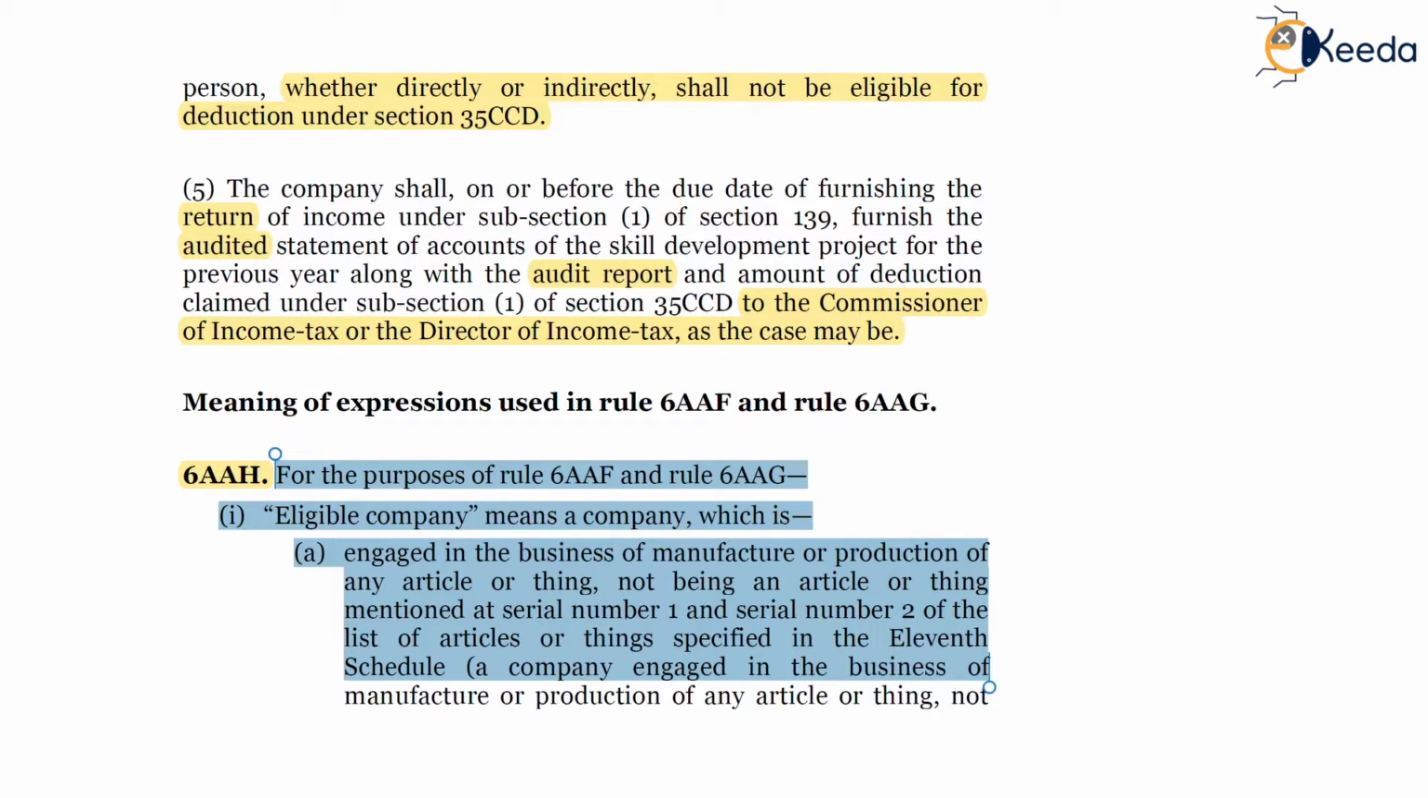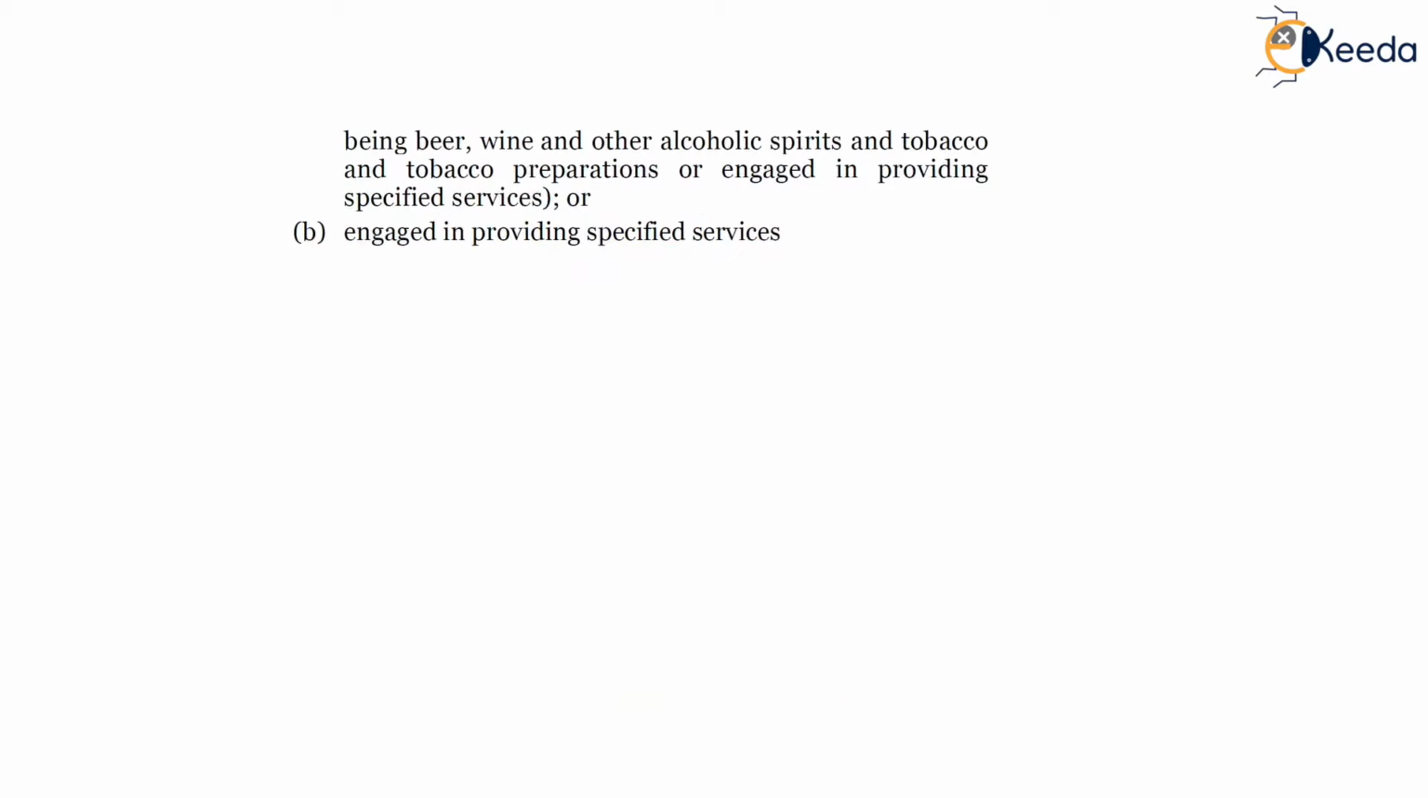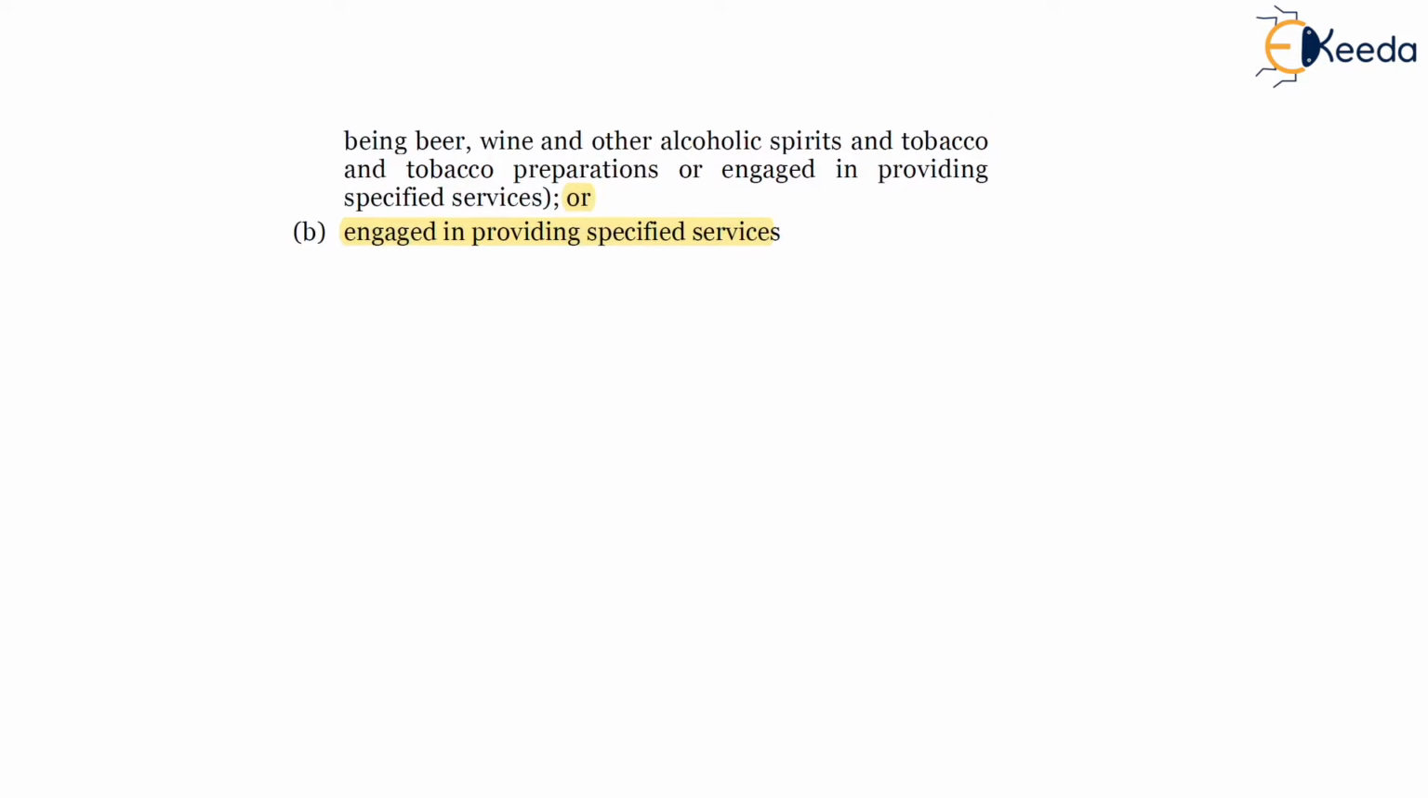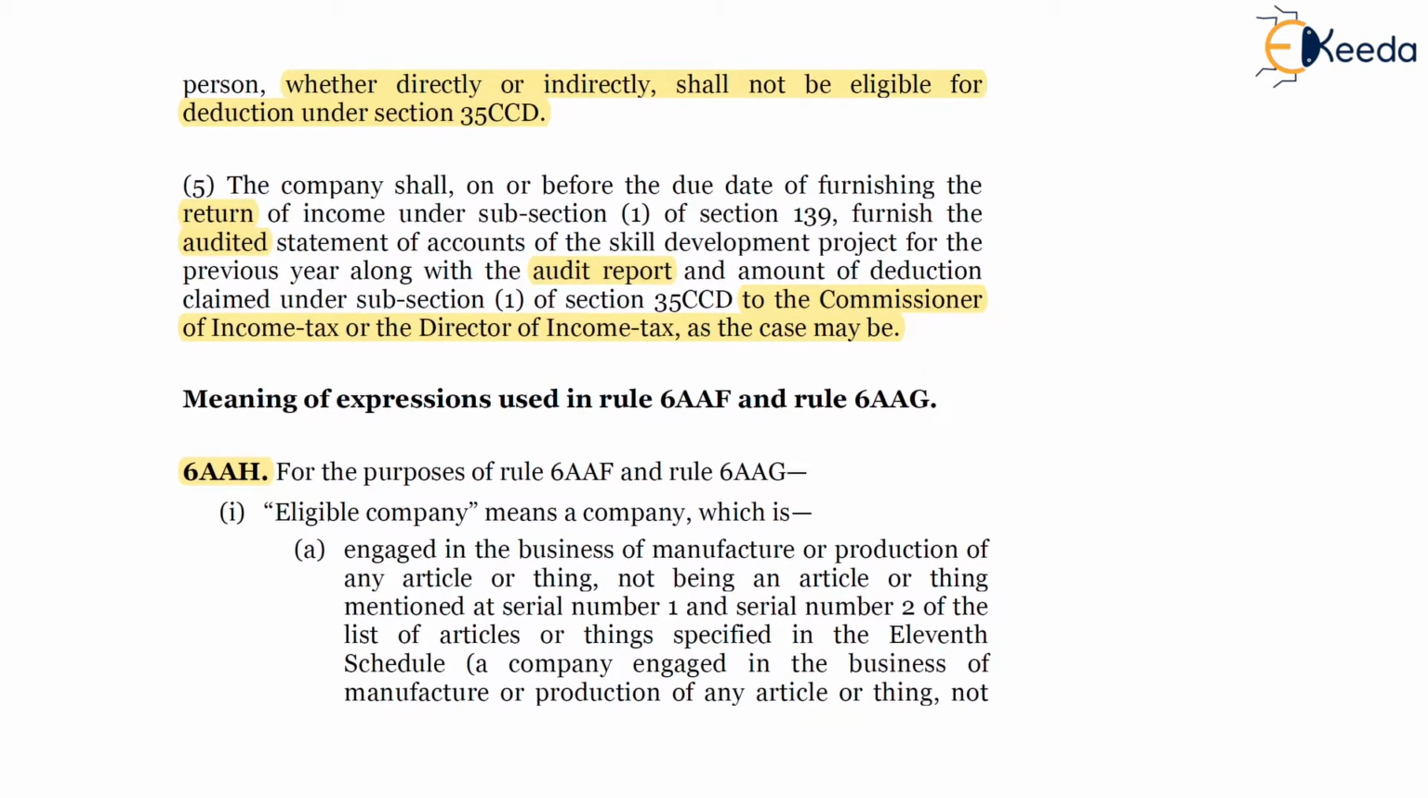In brackets, the same has been mentioned: a company engaged in the business of manufacture or production of any article or thing, not being beer, wine, and other alcoholic spirits and tobacco preparations, or engaged in providing specified services. An eligible company can also be engaged in providing specified services which are mentioned in the rule. A list of 29 services has been mentioned in Rule 6AA-H.